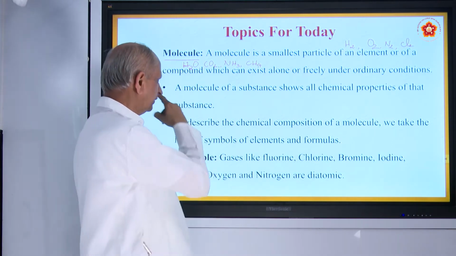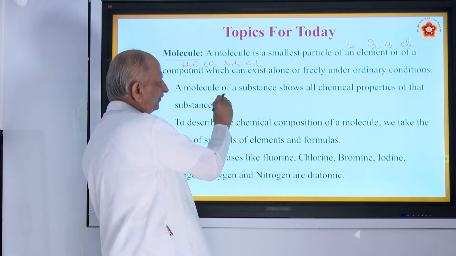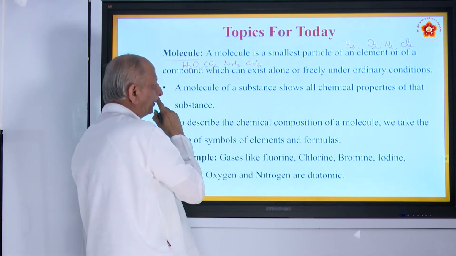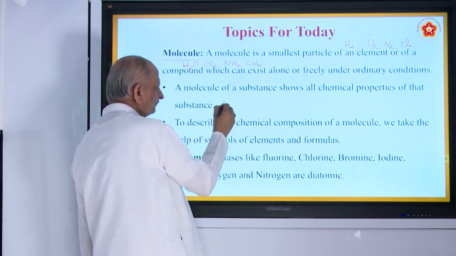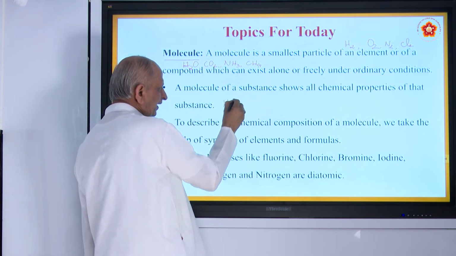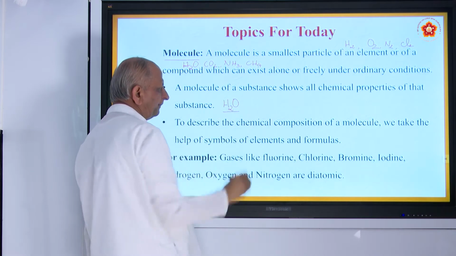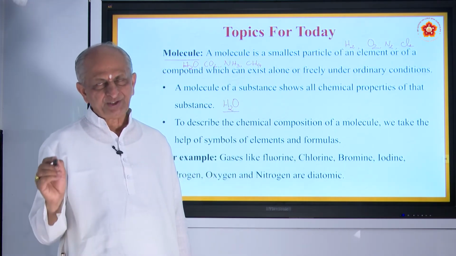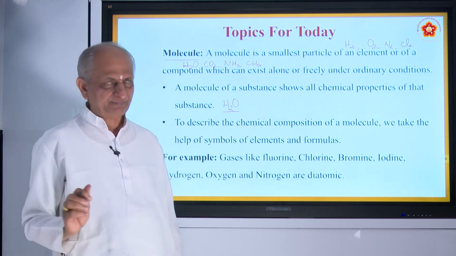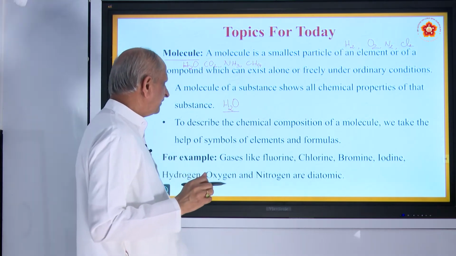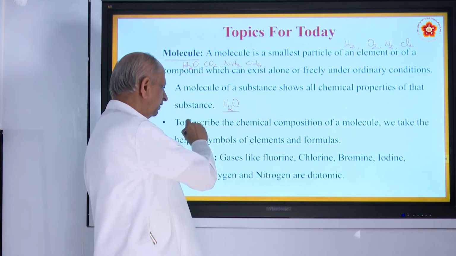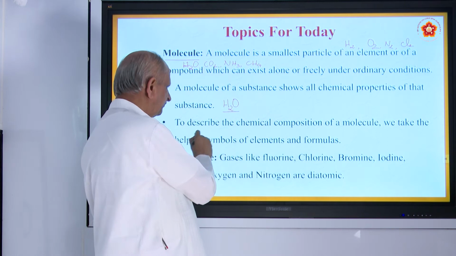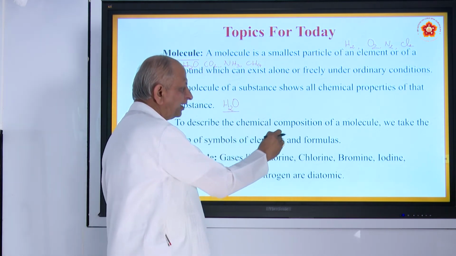Under ordinary conditions. So, a molecule of a substance shows all chemical properties of that substance. When you say H2O, the smallest particle of water contains all the properties of water. So, when you say CO2, it is a molecule of carbon dioxide, with all the properties of carbon dioxide, that is the meaning. To describe the chemical composition of a molecule, we take help of symbols of elements and formulas.